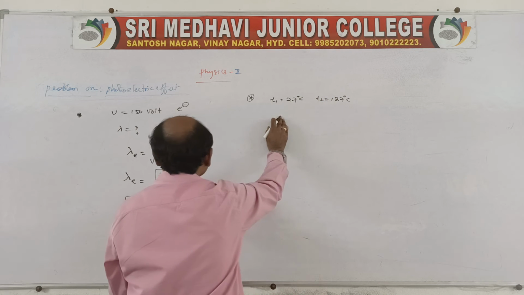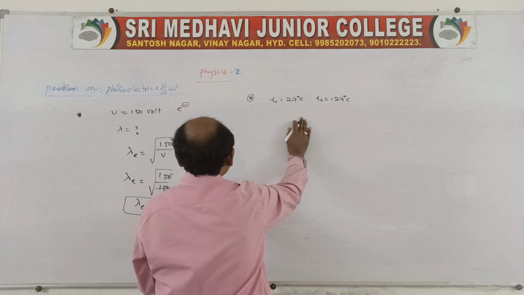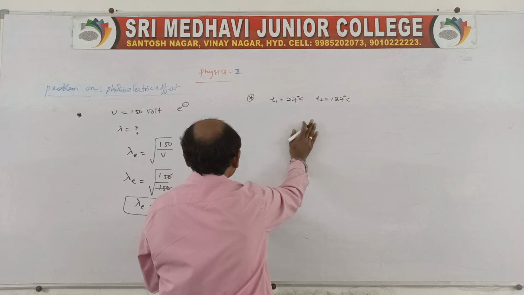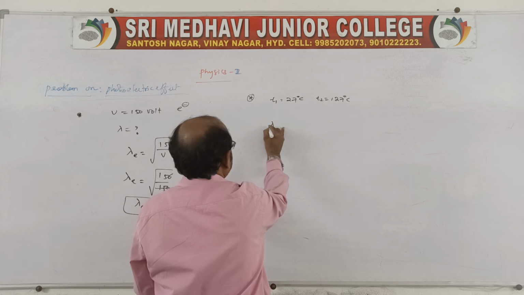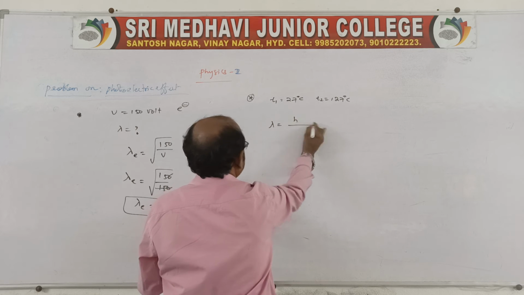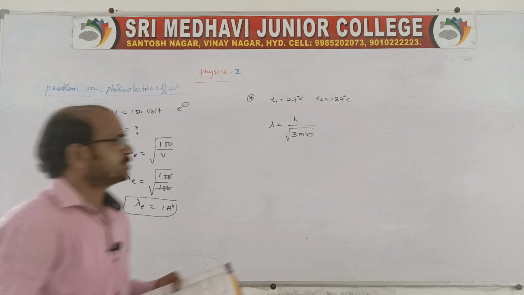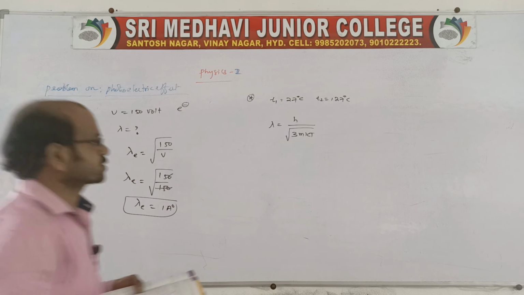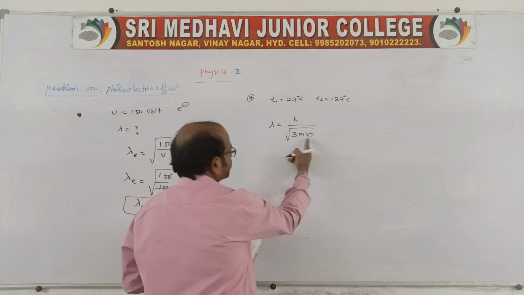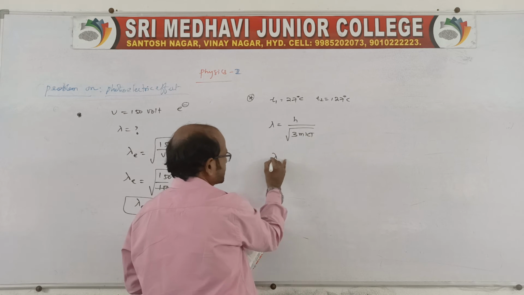These two are related to hydrogen and helium, so here molecules are given. Here we know there is a formula, lambda is equal to h by root over 3mkT. Do you remember this? In terms of Boltzmann's constant, right? Here we need both masses as well as temperature.